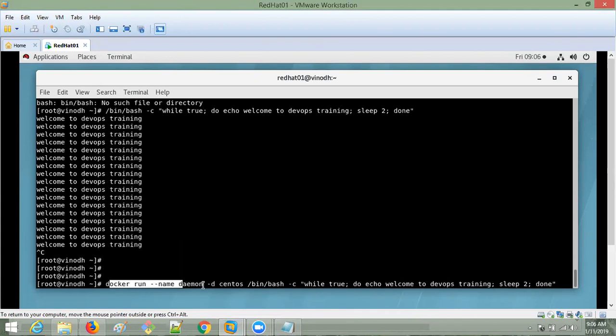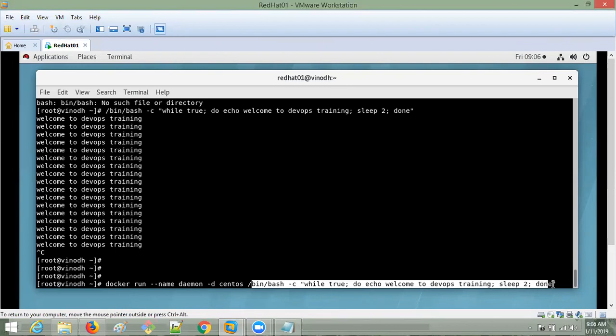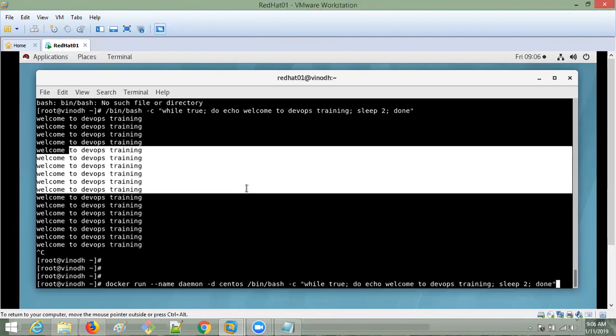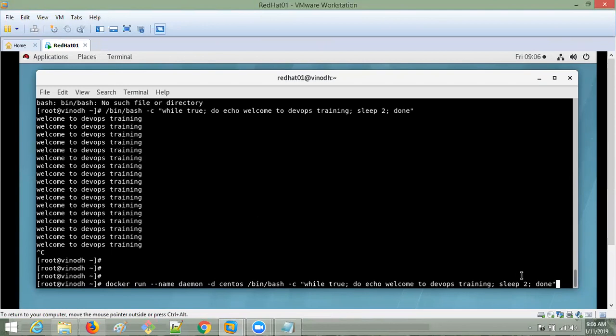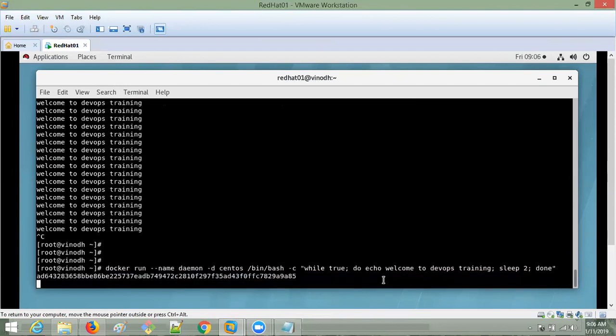Okay, so this is the command to run a daemon process with CentOS. The same application I just showed you, I'm giving here. See, now the container is created, and this is the full ID of the container. But it is running in the background.